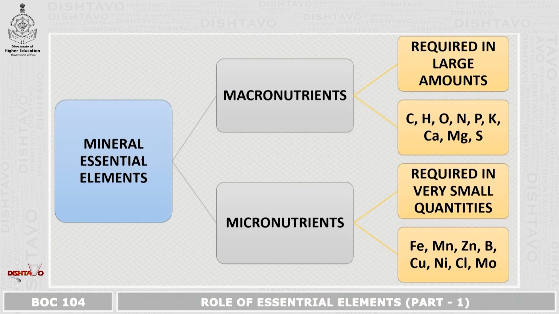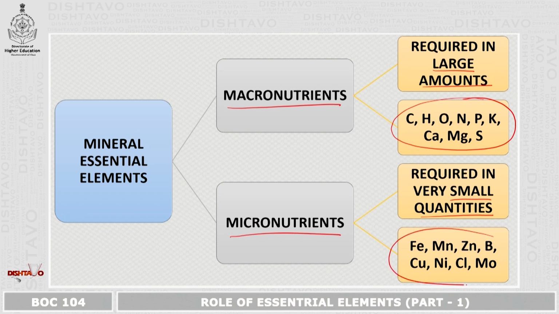Now, under mineral essential elements, we have macronutrients and micronutrients. The macronutrients are nutrients which are required in large amounts by the plants, and these are the essential macronutrients. The micronutrients are required in very small quantities. These are the essential micronutrients which are required by the plant.